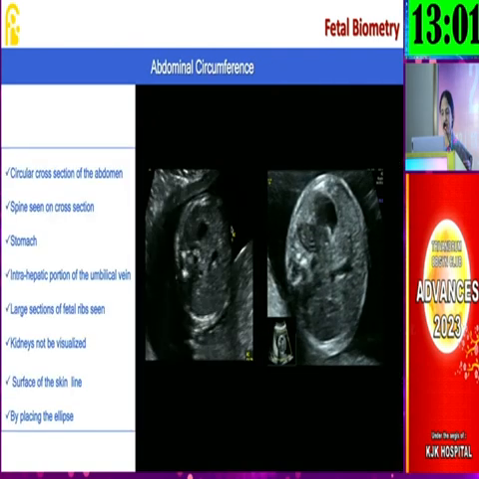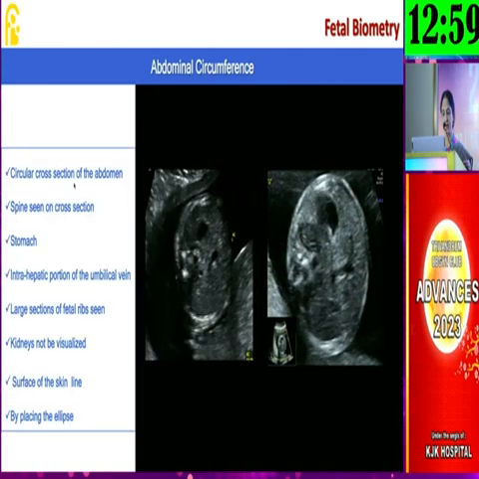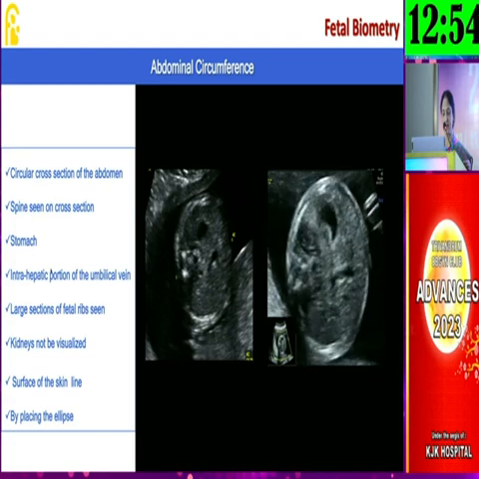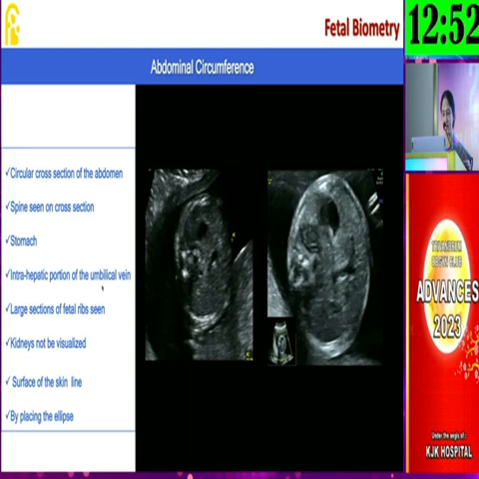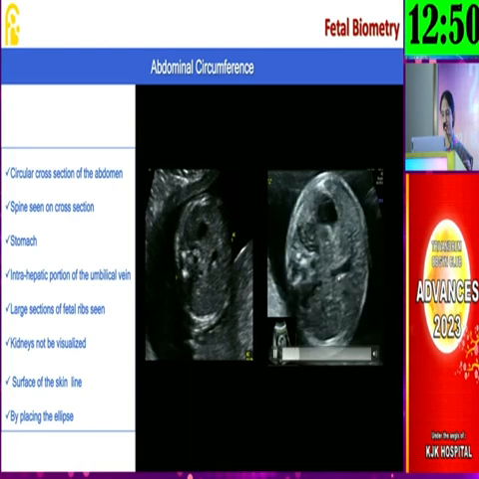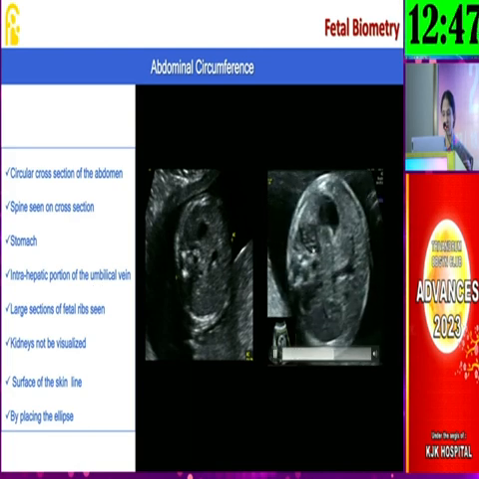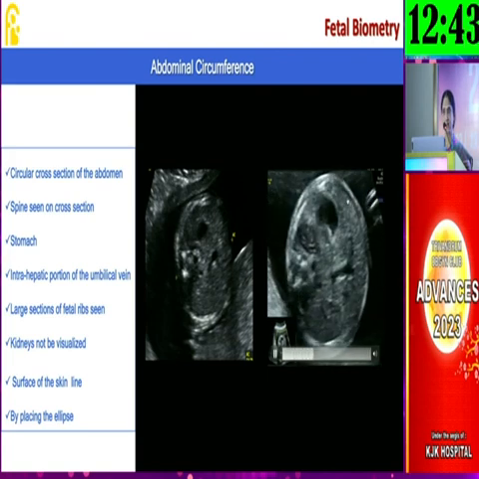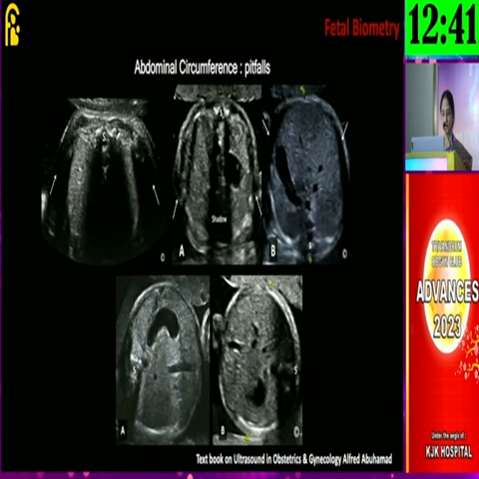Coming to the abdominal circumference, we have to make sure that in the plane, the spine is to one of the sides, and then the stomach is seen, and the intrahepatic portion of the umbilical vein is seen properly, as well as the adrenal, and there should not be any kidney. One rib is seen in this particular plane because the plane may go through the 11th or 12th rib. So these are all the pitfalls whenever we take abdominal circumference. If the spine is anterior, we get a lot of shadowing and so on and so forth. Therefore, the proper plane includes the spine on one of the sides.